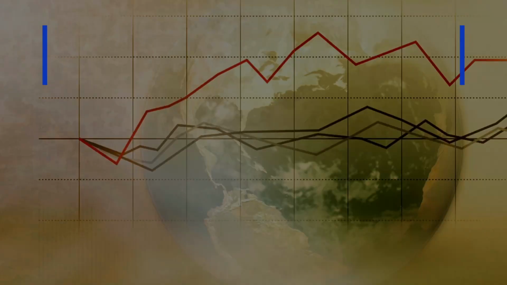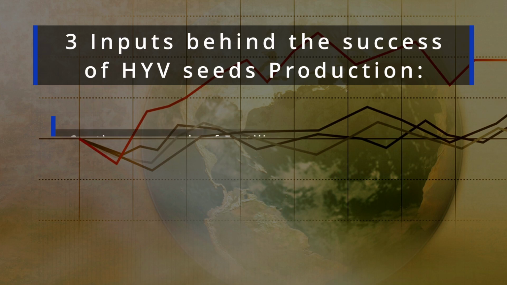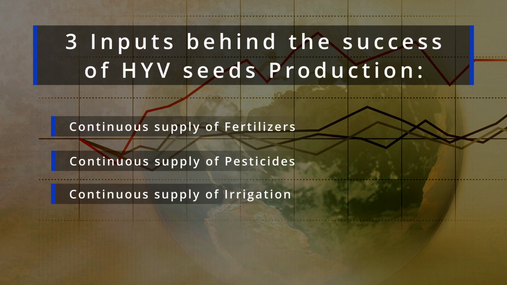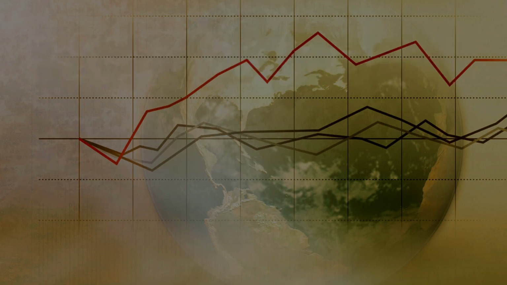What are those inputs? There should be continuous supply of fertilizer, continuous supply of pesticide, and continuous supply of irrigation. If all these three inputs work successfully, then only we will get 100% success of HYV seeds. Other than that, HYV seeds will not give us the expected result.